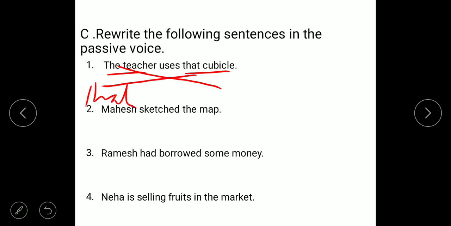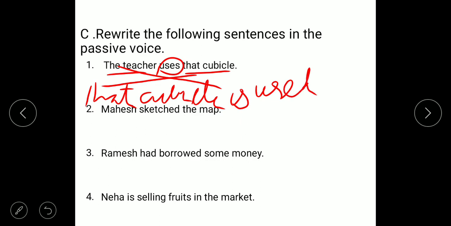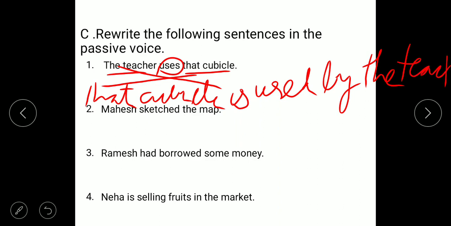That cubicle, it is singular, so we have to use is. That cubicle is, use is the verb here, and use third form, used by the teacher. Okay, that cubicle is used by the teacher. Understand?